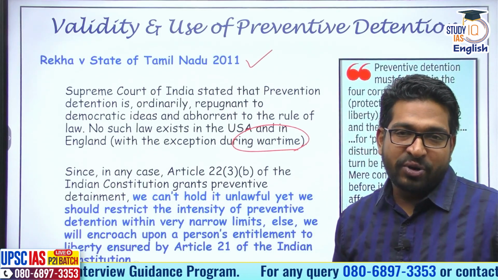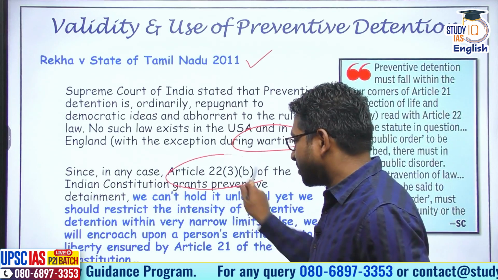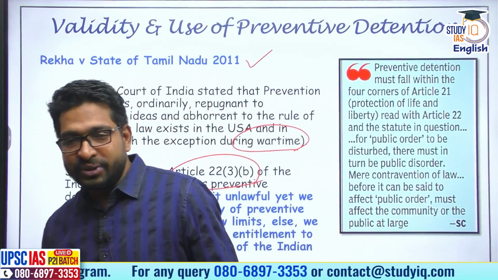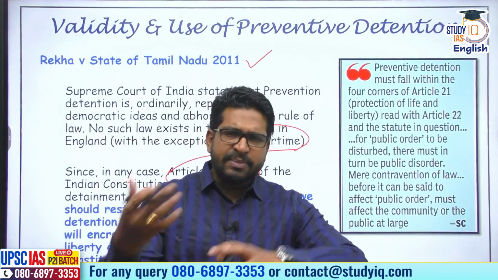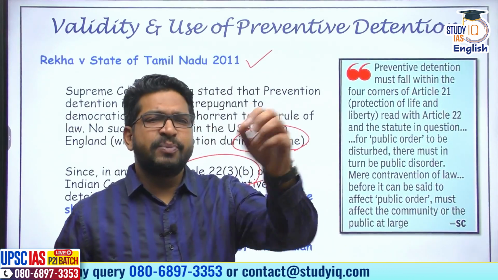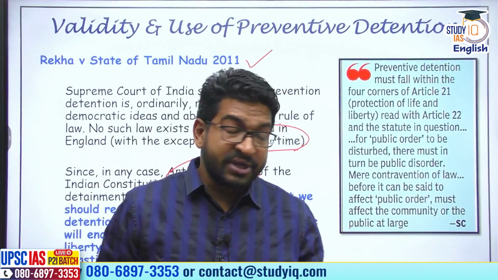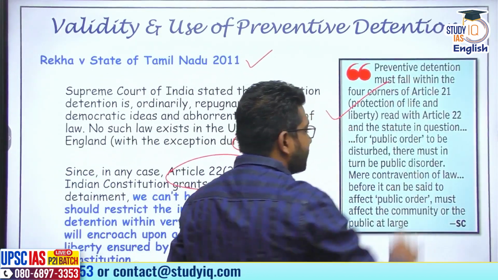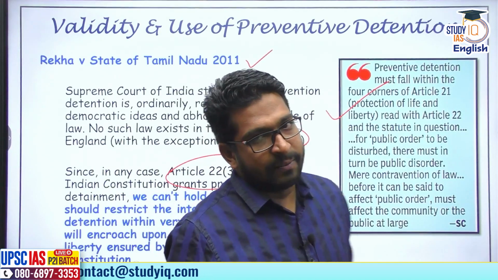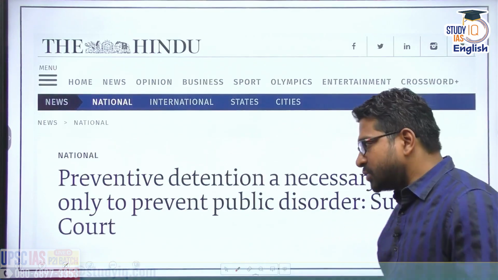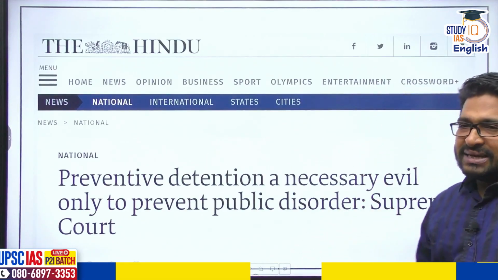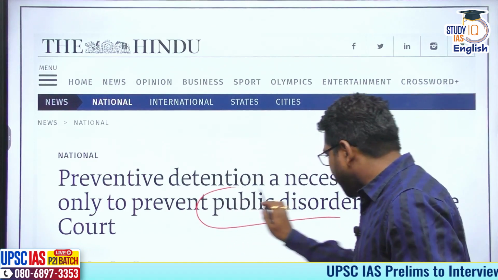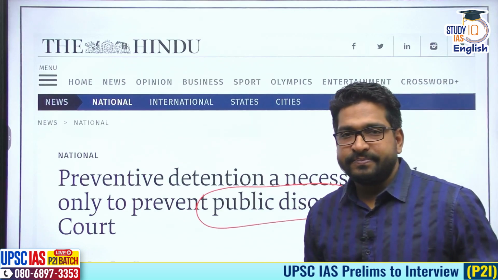The Honorable Supreme Court agreed that under Article 22 clause 3, preventive detention is valid, so we do hold it valid. But the Supreme Court in multiple cases has said that if the preventive detention is arbitrary and whimsical, and if these guidelines are flouted, then we will give more and more emphasis to Article 21. So the observation of the Indian judiciary is that preventive detention is like a necessary evil. It is needed only to prevent public disorder.